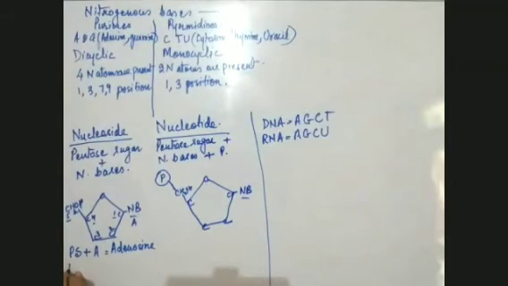If pentose sugar is attached with guanine, we get guanosine. If pentose sugar is attached with C, we get cytidine. If pentose sugar is attached with T, we get thymidine. And if it is attached with U, pentose sugar with U, uridine. Okay, so these are the nucleosides which we get. These are the nucleosides which are present.